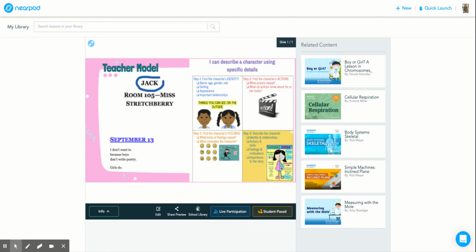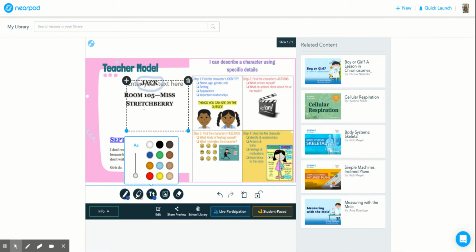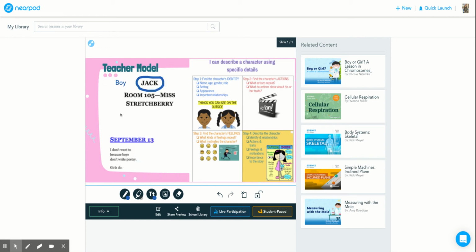I'm going to go ahead and make a wild assumption that he's a boy. He goes to school because it says room 105, Miss Stretchberry, so that must be his teacher. And he's a student, and he goes to school. So I kind of figured that that must be Jack. And I'm going to also write over here that Jack is a boy. We don't want to go and say there might be a girl whose name is Jack. But I'm going to go ahead and say that this is a boy. Also, I'm thinking that it's a boy based on some of the things that he says, his actions.